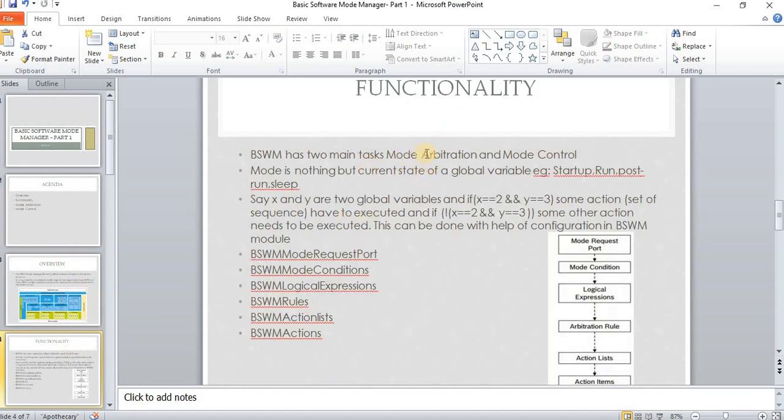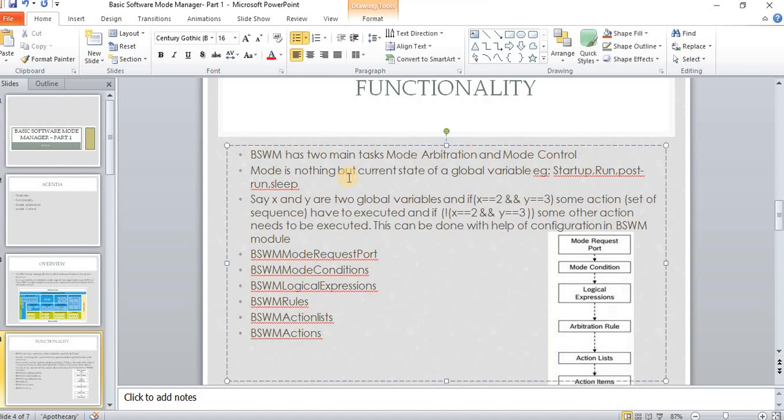Functionality: there are two main tasks of BSWM which we call mode arbitration and mode control. Mode is nothing but the current state of a global variable. For example, in ECUM, there will be one global variable and the value of the global variable will correspond to startup state, run state, post-run state, sleep state, something like that. So mode refers to a global variable which will be present in almost all the modules, including the application software modules.